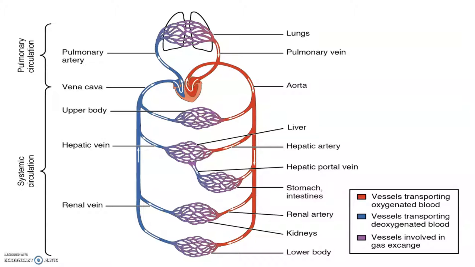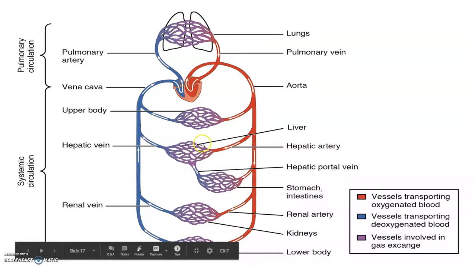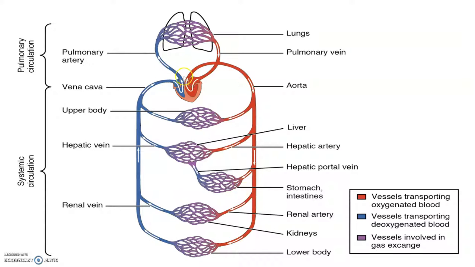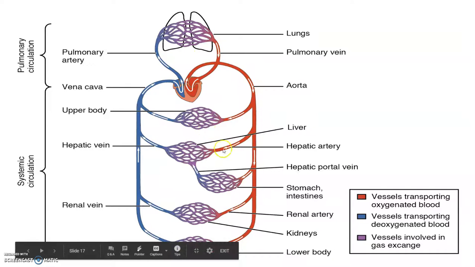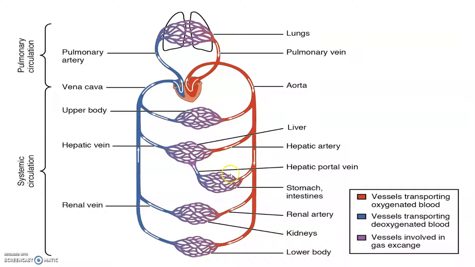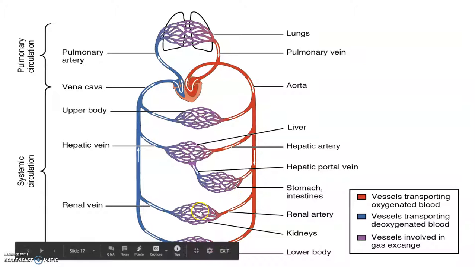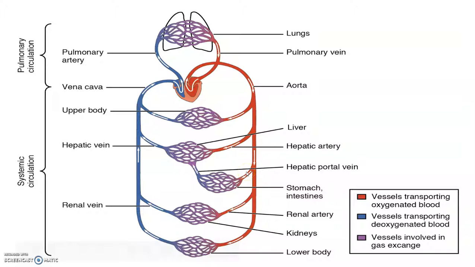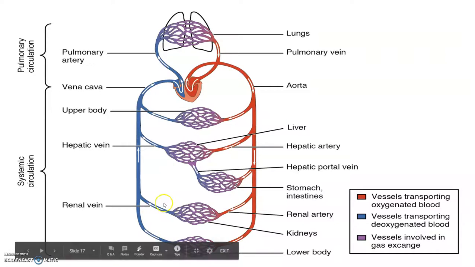So here you can see how the exchange of gases takes place. This is the circulation of blood to the various regions of the body, that is, lungs. To the lungs the blood is supplied, and the exchange of oxygen and carbon dioxide takes place there. Through the pulmonary vein the blood comes to the heart. Through the aorta the blood is supplied to the various parts of the body, to the liver. The hepatic artery is there, and the hepatic portal vein, a branching network which arises from the liver. Then in the stomach, intestine, renal artery to the kidneys and to the lower body parts. So blood is supplied, and along with that the oxygenated blood reaches all the different organs of the body.